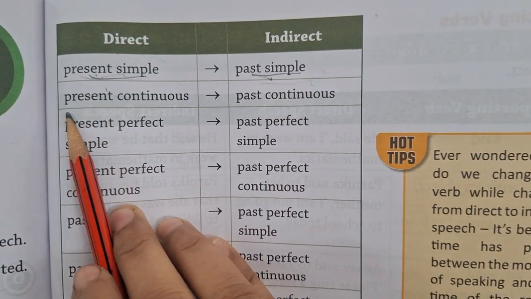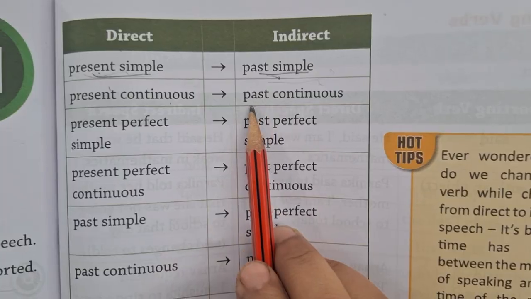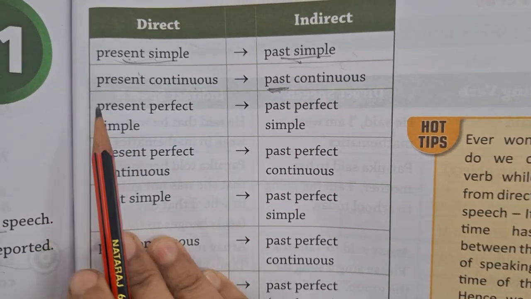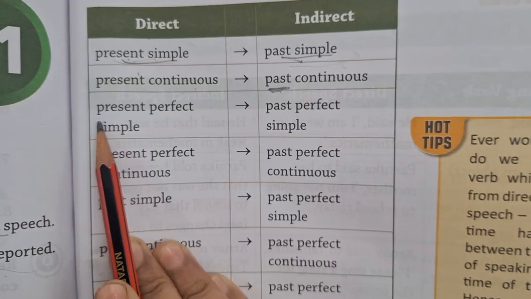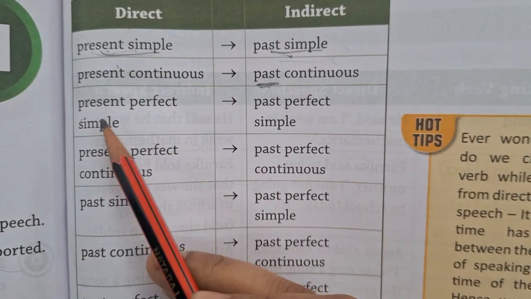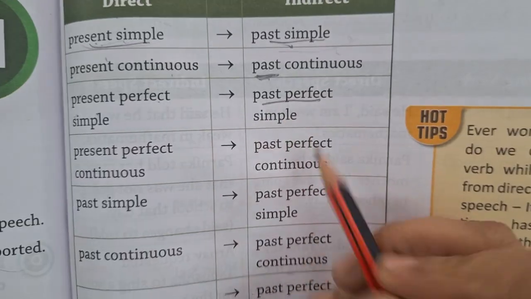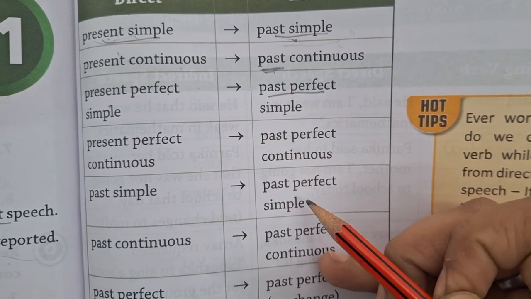And if it is in present continuous tense, then we have to again change into past continuous tense. And if the sentence of the direct speech is in present perfect tense, then it has to be changed into past perfect tense.